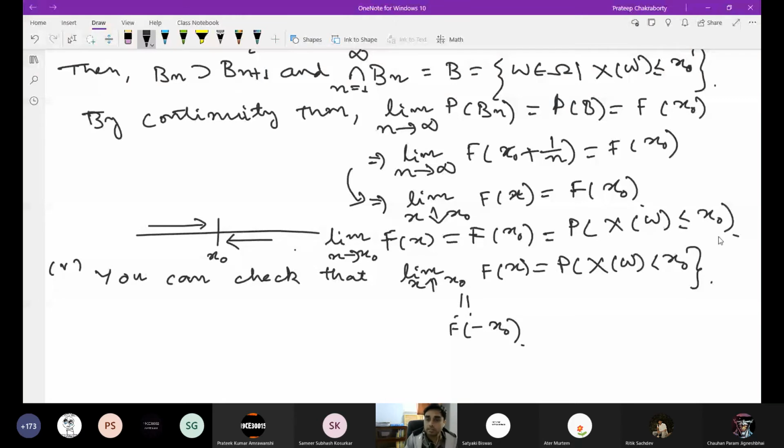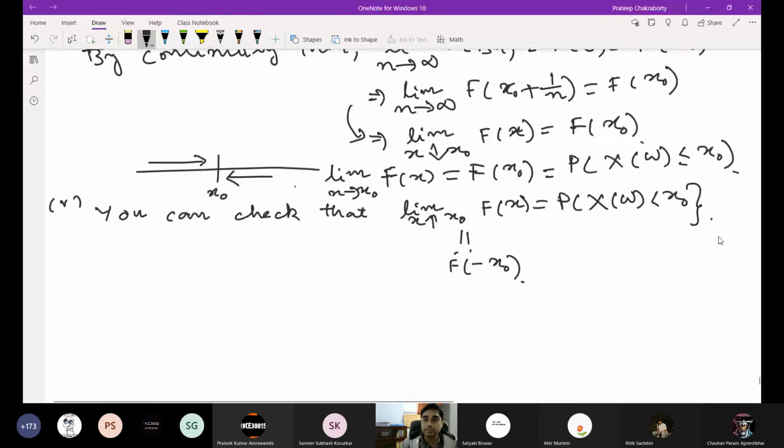So these two things may or may not be exactly the same. This function may or may not be left continuous, but the distribution function F is always right continuous.